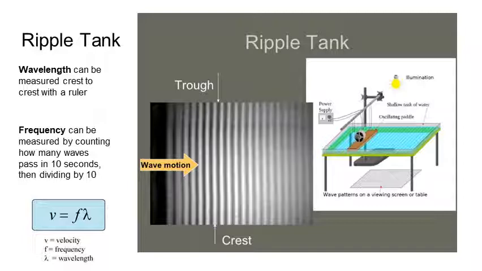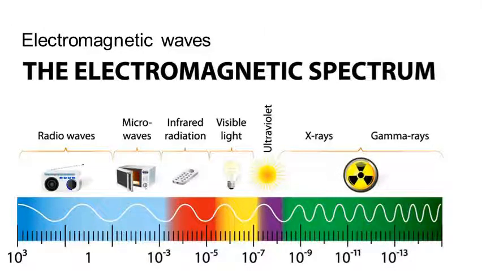And then we can use the frequency and the wavelength in the speed equals frequency times wavelength equation to work out the wave speed. Some of the best known waves, the waves we've learned most about in this topic, are the electromagnetic waves, which are on the electromagnetic spectrum.